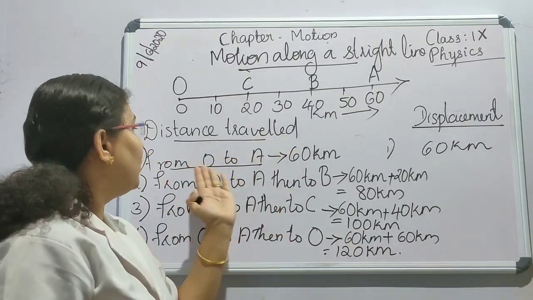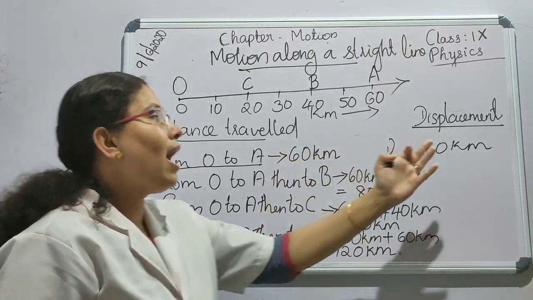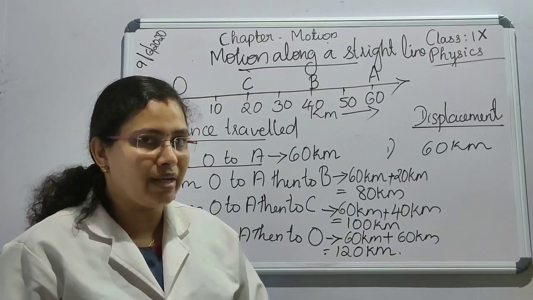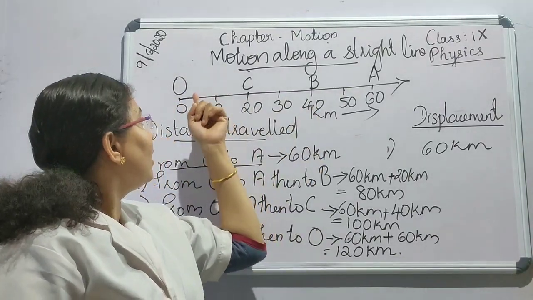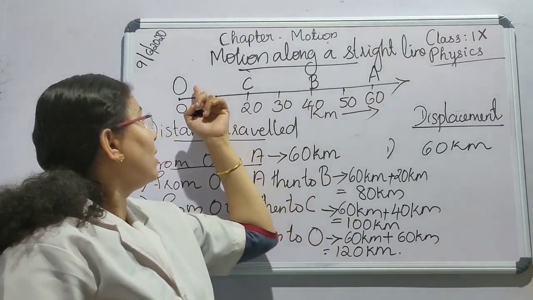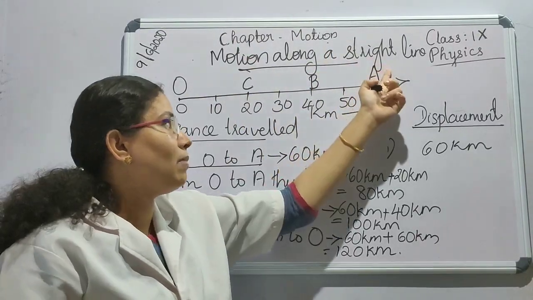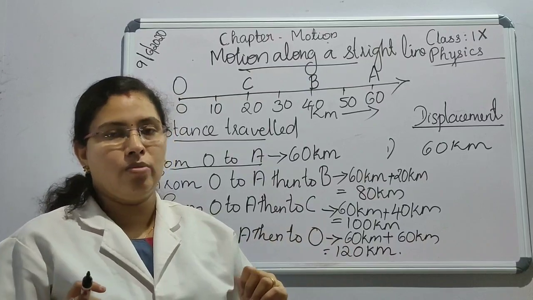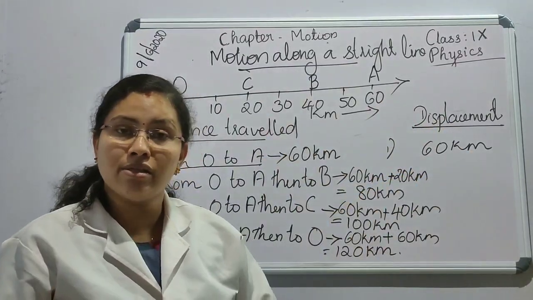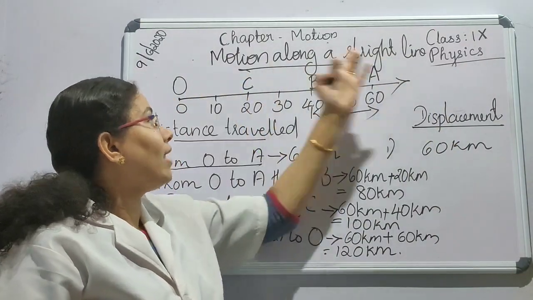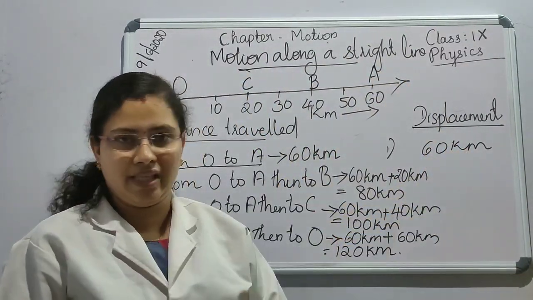So here both the distance covered and the displacement are equal in this case. Hope you understood. Distance covered is 60 kilometer because the actual path length between initial and final position is 60 kilometer, and here the shortest distance is, because it is in a straight line, the shortest distance from initial and final position is also 60 kilometer.